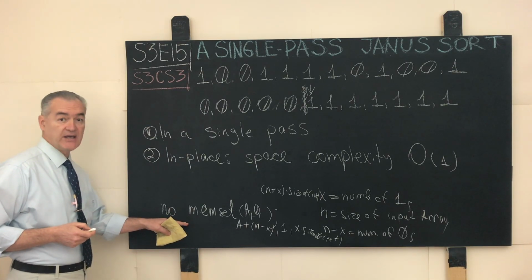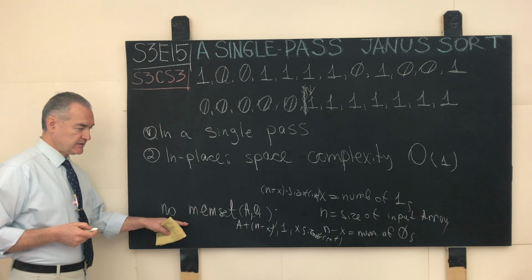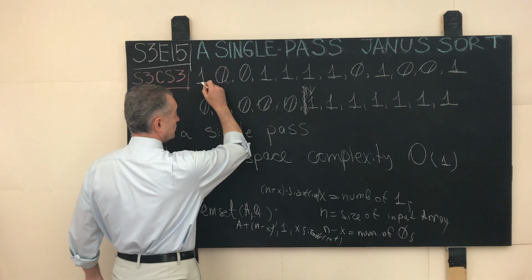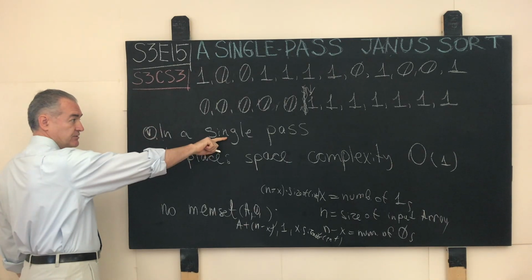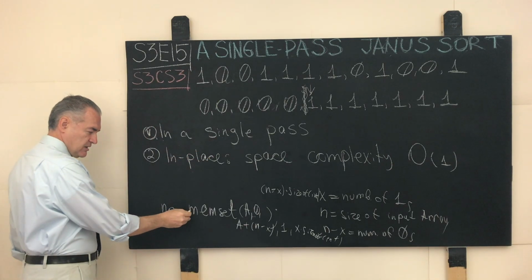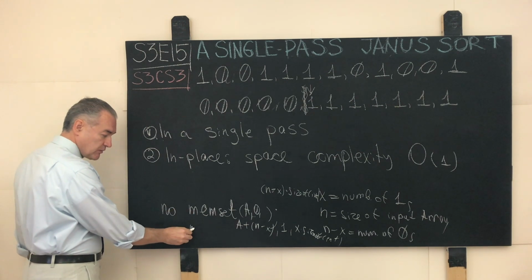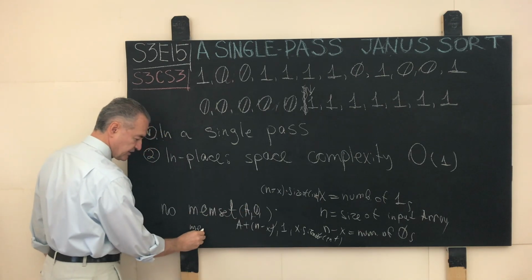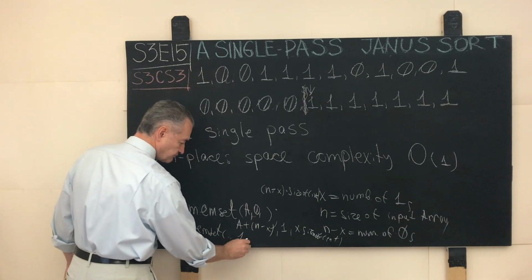But there are two problems with this memset approach. First of all, it's a hack. Technically, let's call it what it is. It is a hack. And once we roll through this input container once and count the number of ones and the number of zeros, this is one pass. But our favorite memset function, or actually we will have two memset functions over here, one to set all the zeros, and the second one to set all the ones.